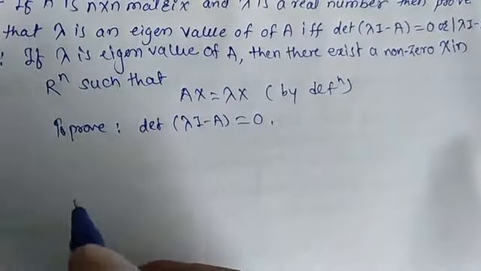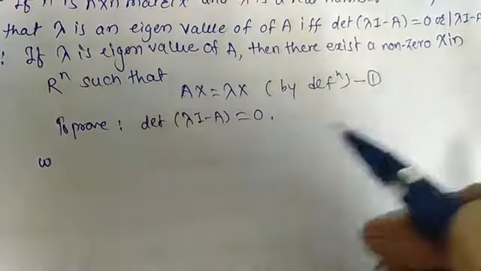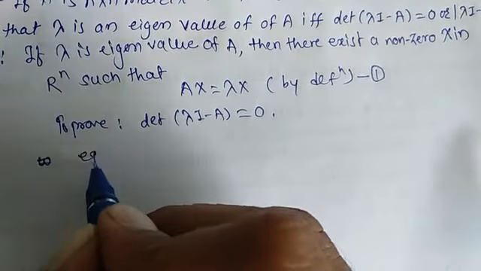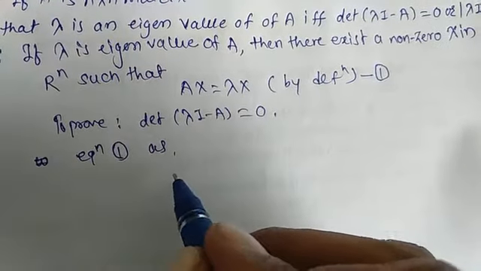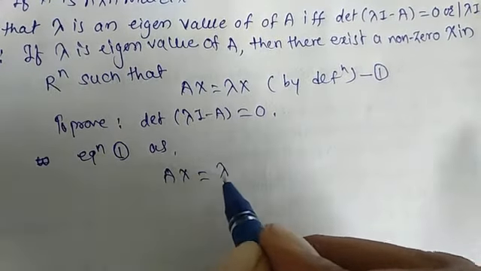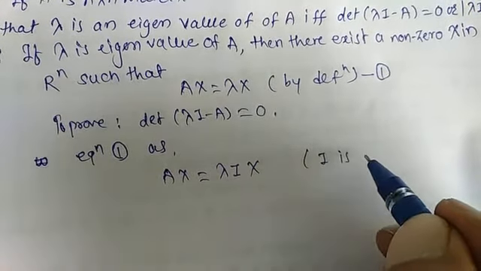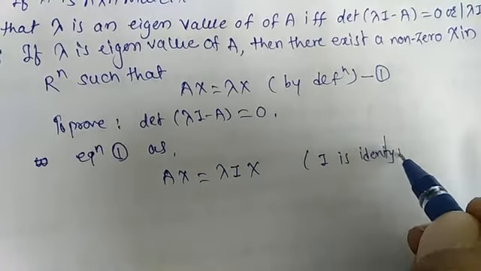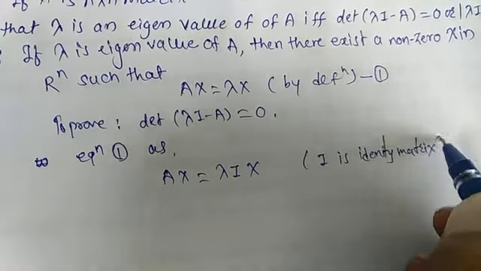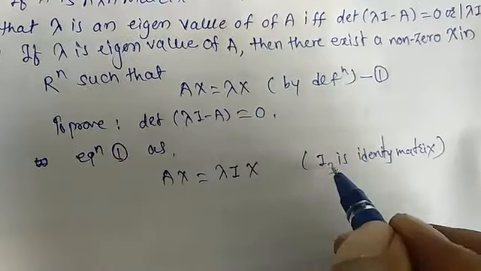Now we write the equation Ax is equal to lambda x, equation 1, as Ax is equal to lambda I into x, where I is the identity matrix of order n.